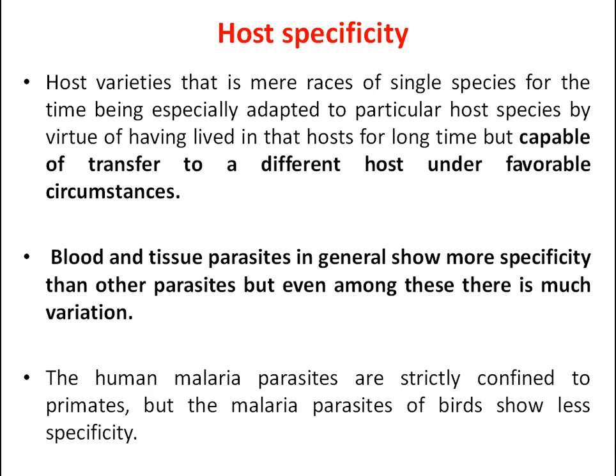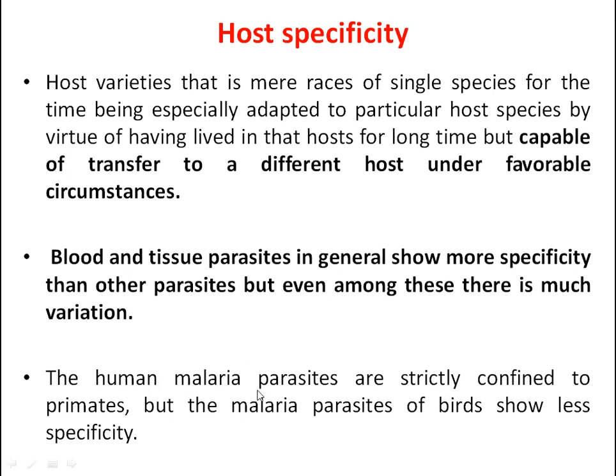Those parasites which feed on blood show more unique specificity than other types of parasites. But even among these, there is much variation. Again, peculiarness and uniqueness can also be seen. They can also change the host from one host species to another.